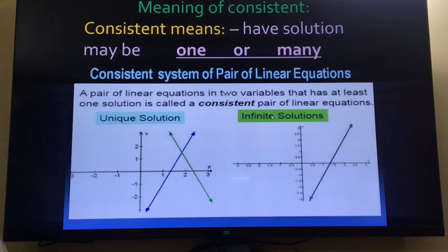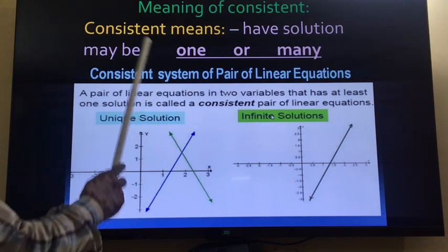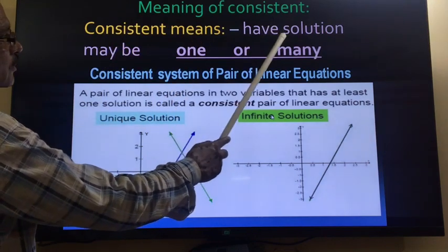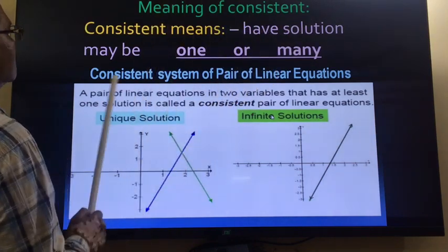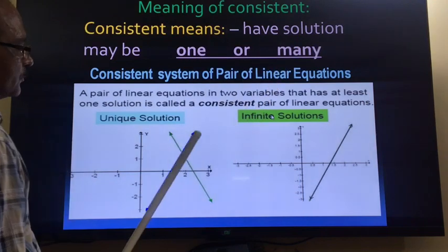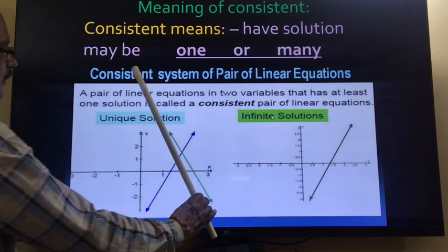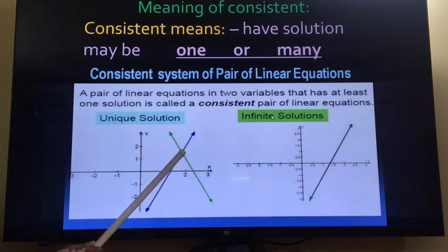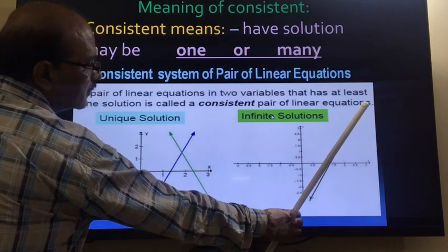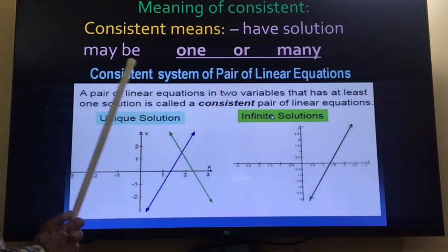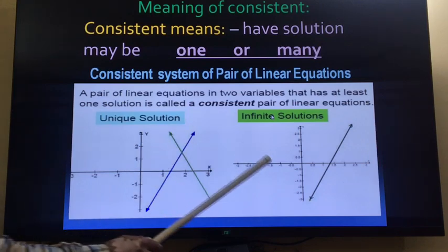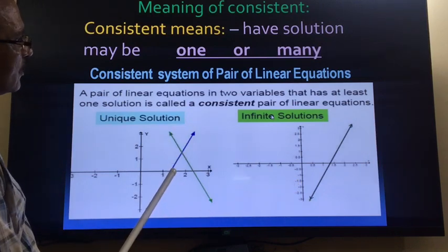Now the meaning of consistent, inconsistent, etc. First of all, what is the meaning of consistent? Consistent means the system has a solution. These may be one or many. Here two lines are intersecting at one point, so they have one solution. Here one line is overlapping the other, so there are infinitely many solutions. But in this case also there is a solution. So here one solution, here many.